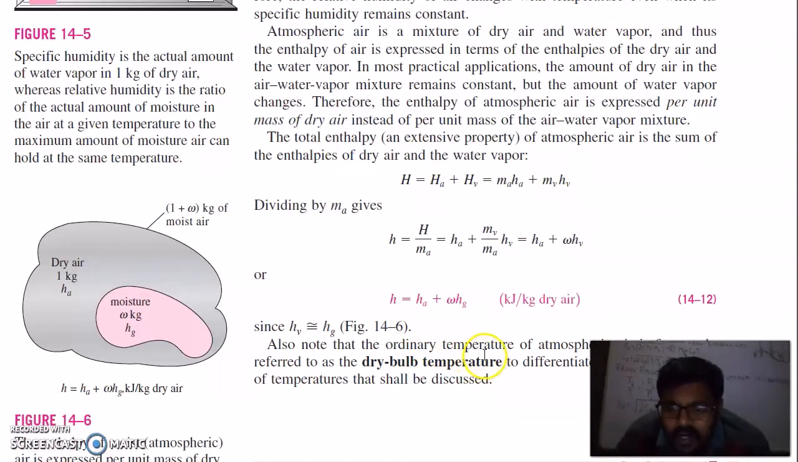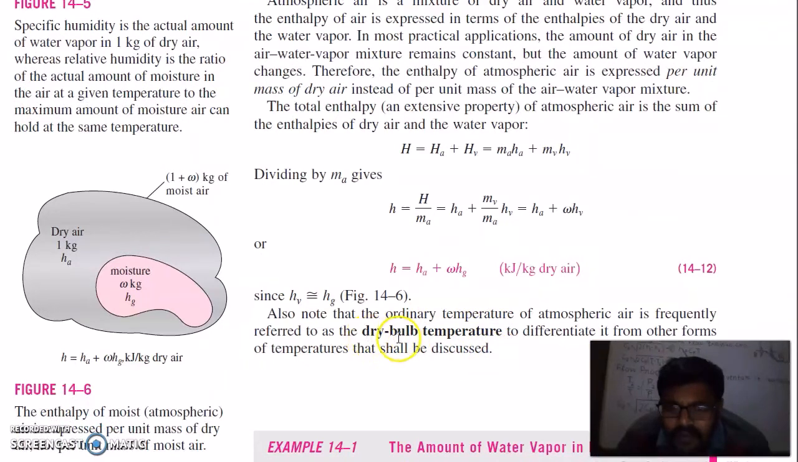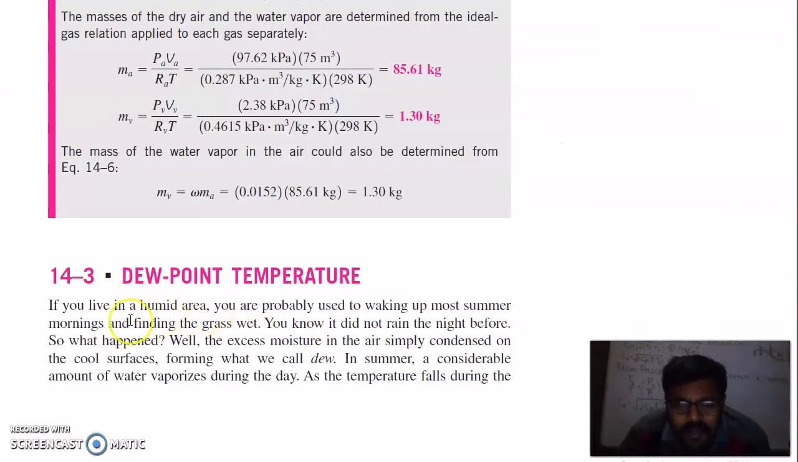Also note that ordinary temperature of air is frequently referred to as dry bulb temperature to differentiate from other forms of temperature that shall be discussed. Dew point temperature. If you live in a humid area, you are probably used to waking up most summer mornings and finding the grass wet. You know it did not rain the night before. So what happened? Well, the excess moisture in air simply condensed on the cool surface, forming what we call dew.